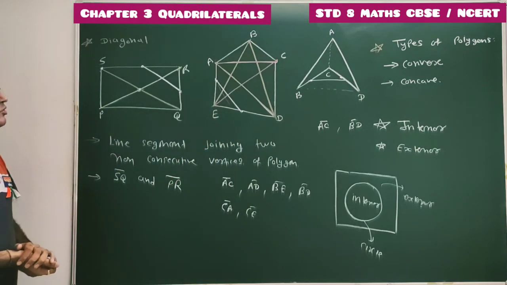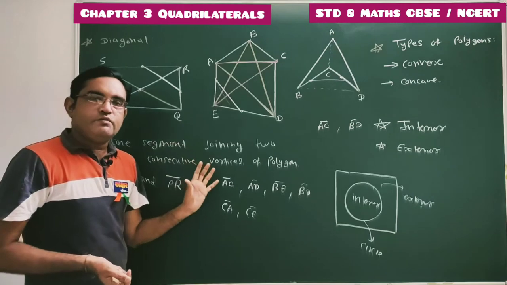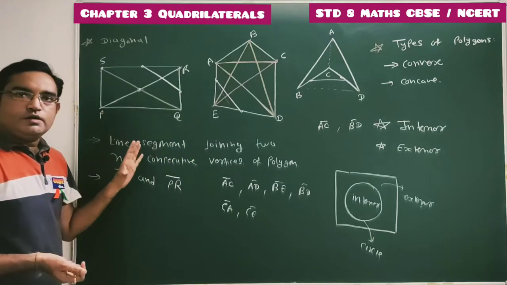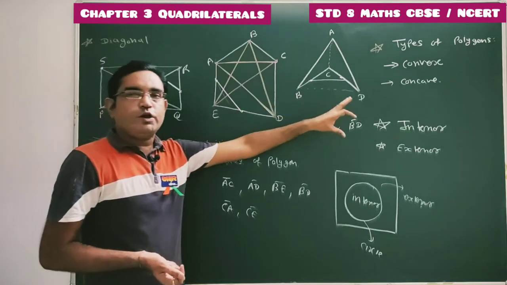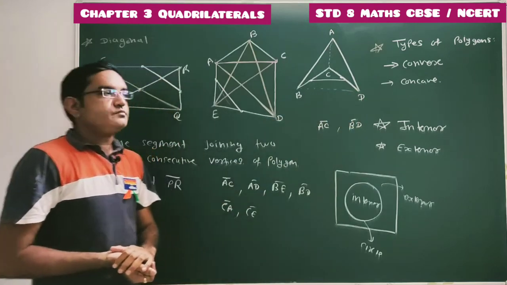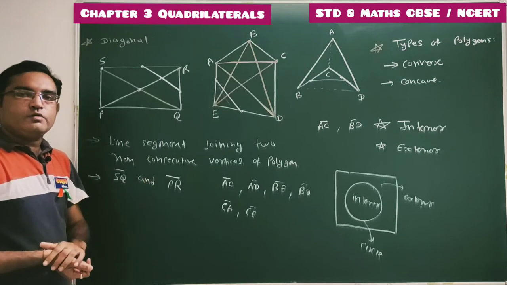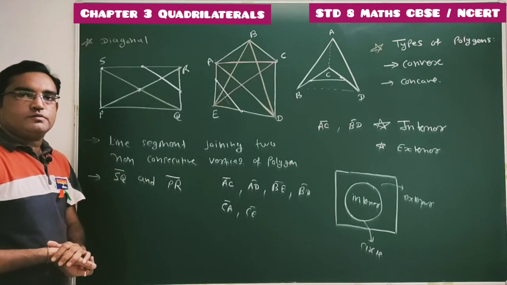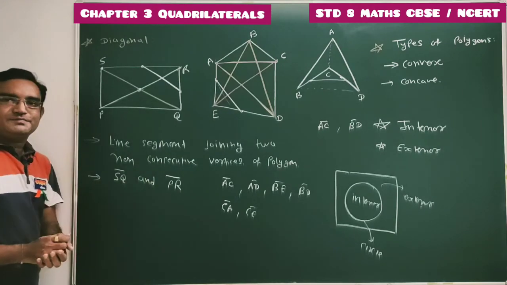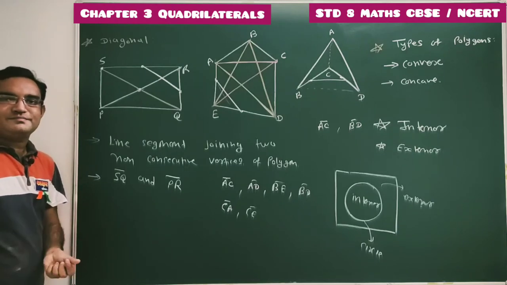Done. So what did we study? In this video we have discussed diagonals and types of polygon based on the diagonals. It can be a convex polygon or it can be a concave polygon. So now pause this video and note it down.